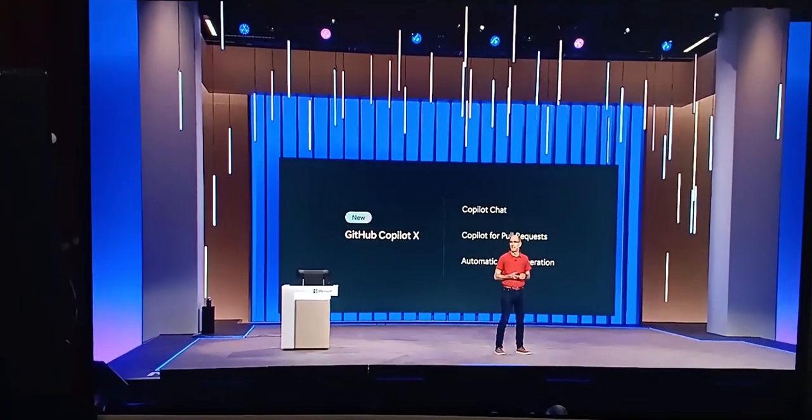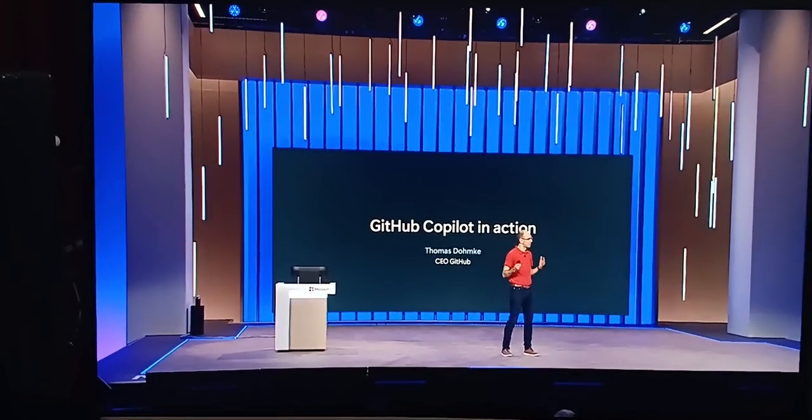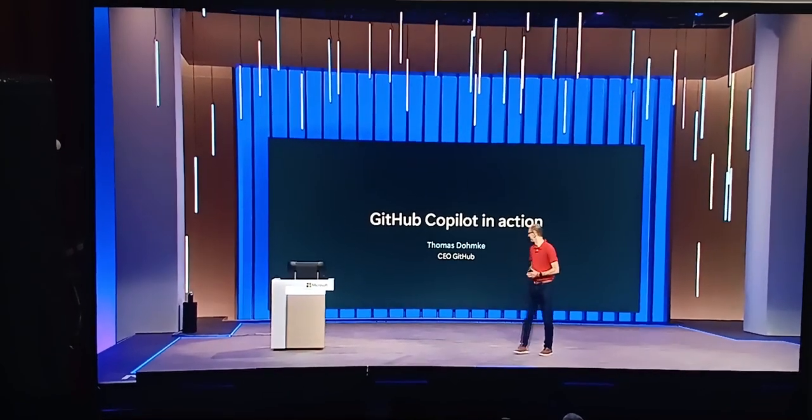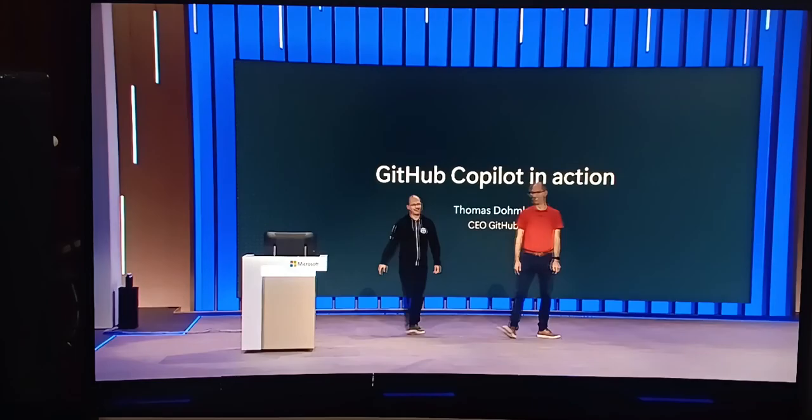It's truly amazing. And what I'd like to do is invite Thomas Dohmke, the CEO of GitHub, on stage to show it off in action. Please welcome Thomas. Good to see you. Good to see you. Hello, Build. It's so great to be here in person.